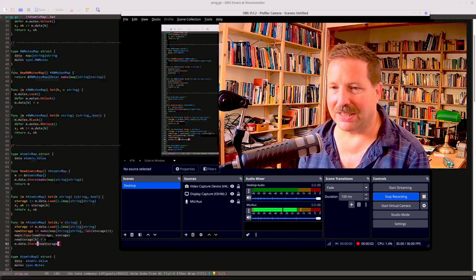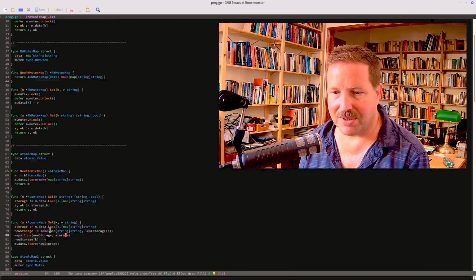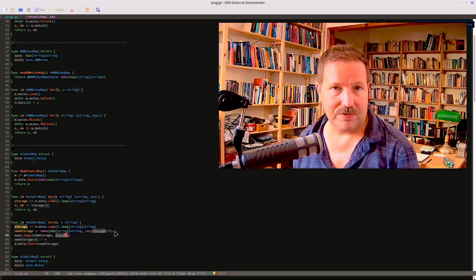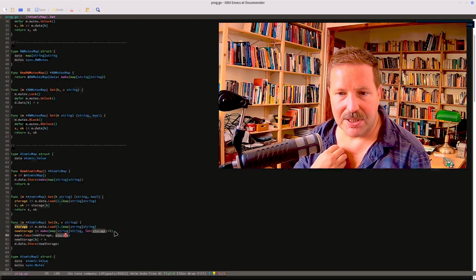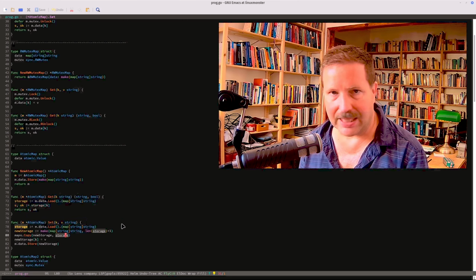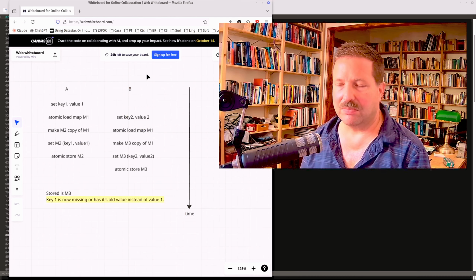All right, quick intervention. This method doesn't work at all. If you look at atomic set, this loads atomically, of course, but then it makes a copy, and making this copy takes time, of course. While it makes this copy, some other setter might load atomically the old map, and so values might get lost. It's a classical race condition, and if you look at this graphic, it will illustrate that.